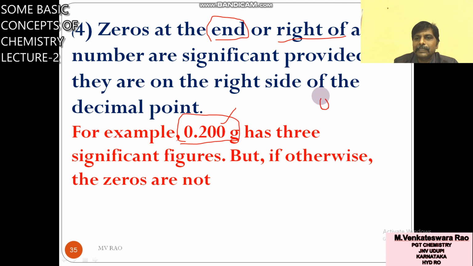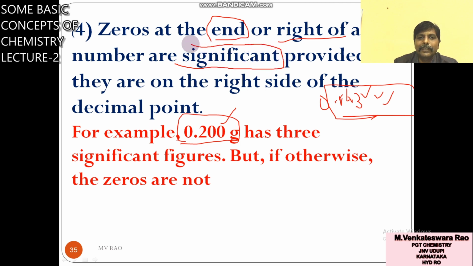Suppose you see a decimal point there, and after the decimal point 1, 4, 3. Like this, on the right side of the decimal point, all zeros are significant. Don't get confused, sometimes I am telling non-significant, here significant. Zeros at the right side of the decimal are significant.